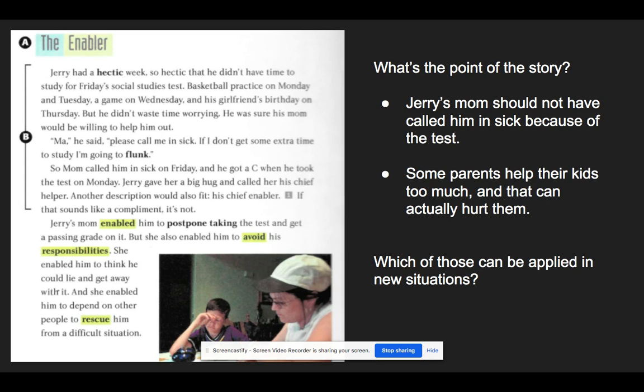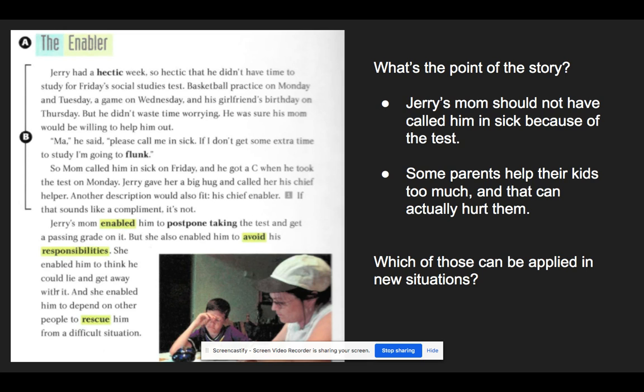And Jerry didn't have time to study for his test, and so he asked his mom to help him and call him in sick so that he could have extra time to study. And his mom did that. But the story seemed to imply or to say that that was not a good thing that Jerry's mom did, okay, because there were some bad consequences. She enabled him to lie and think that was okay, and she enabled him to be dependent on her, to depend on her to rescue him whenever he had a problem. So, this is a story with a theme that we can apply to life outside this story.